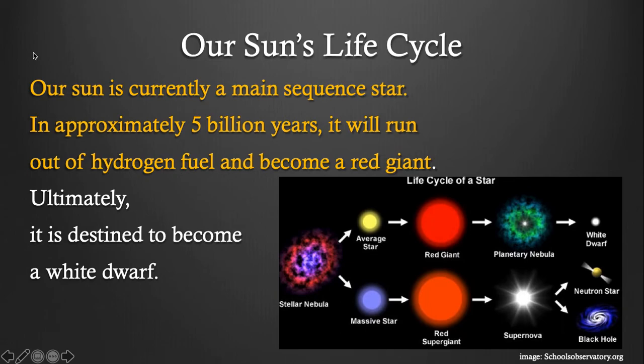Our sun is currently a main sequence star, but in approximately 5 billion years, it will run out of hydrogen fuel and become a red giant. Ultimately, it is destined to become a white dwarf, billions of years in the future.